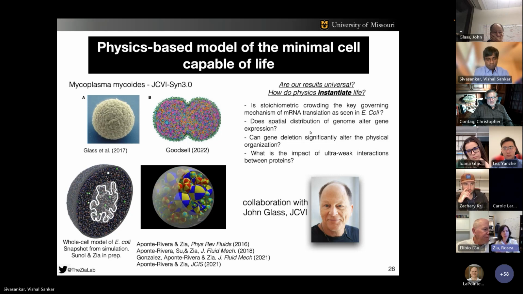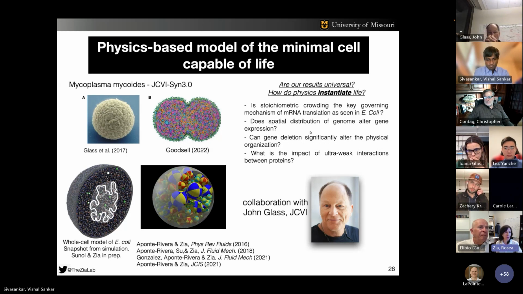And when we make thousands and thousands of voxels to represent the entirety of the cytoplasm, that's one way to study it. But we knew that eventually we wanted to get to a whole cell model. And so that's where my group is working now, is we've got a whole cell confined. You can see sort of a section at the bottom left where there's a nucleoid for E. coli.